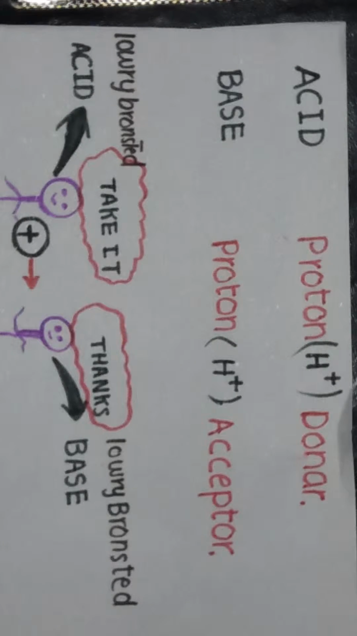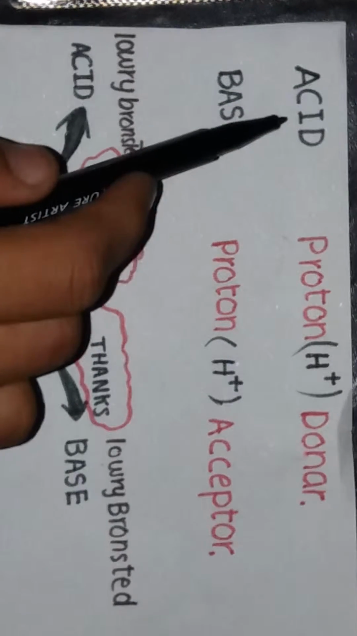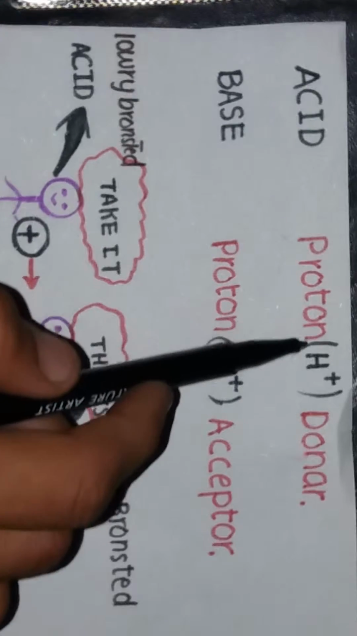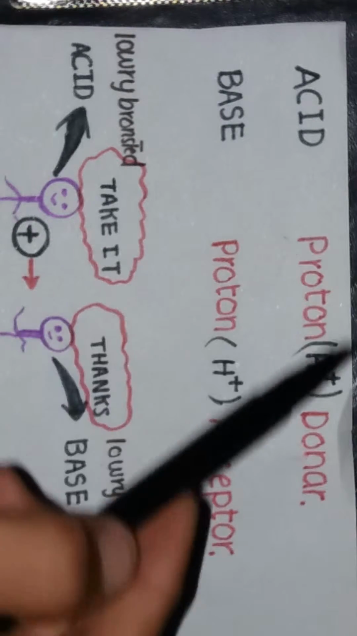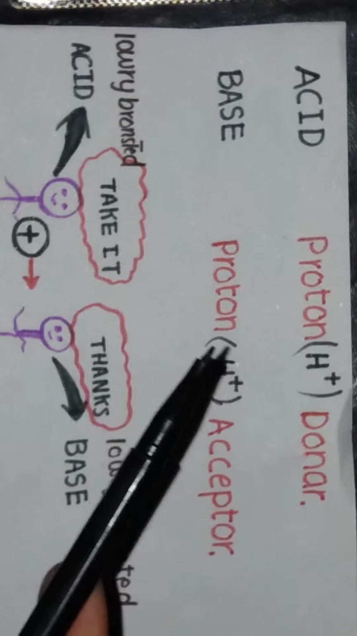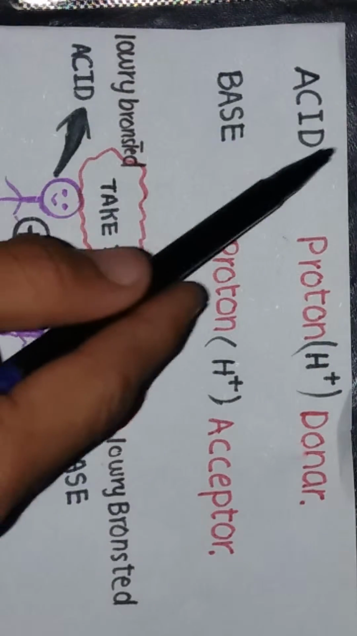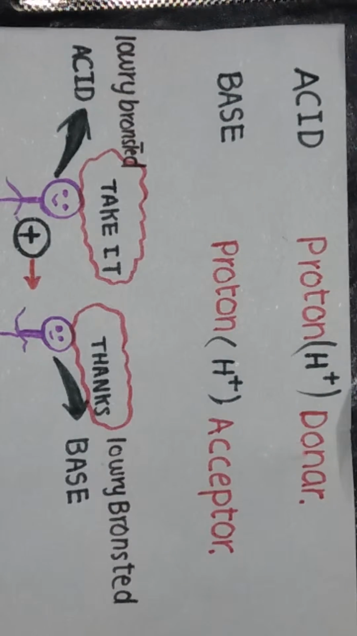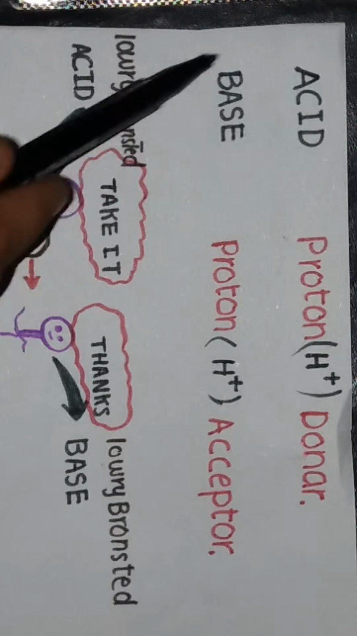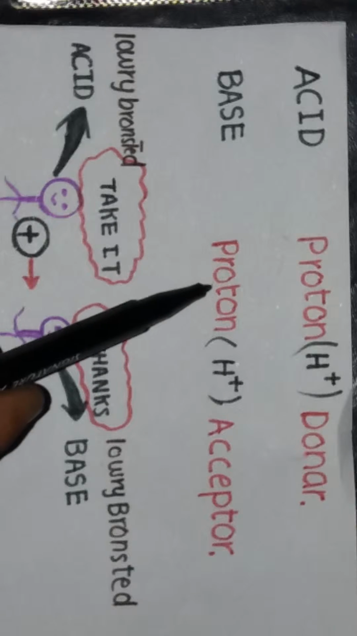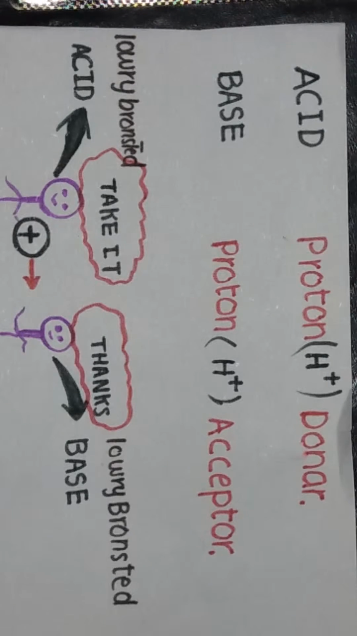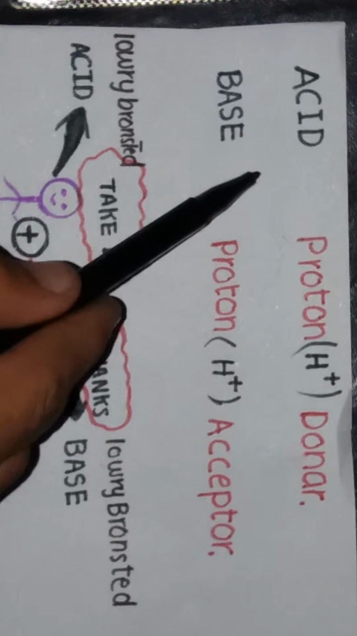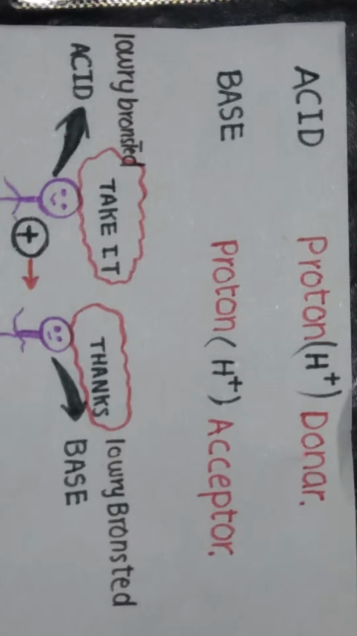According to Lowry-Bronsted theory, acids were categorized as those compounds which have the ability to donate or to give away their proton to somebody else or to some other compounds or substances. Generally, Lowry-Bronsted acids were called proton donors or proton givers. And according to the same theory, bases were called proton acceptors, or those substances or compounds which have the ability to receive protons from other substances and compounds.